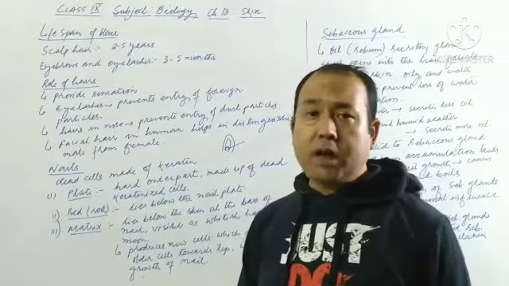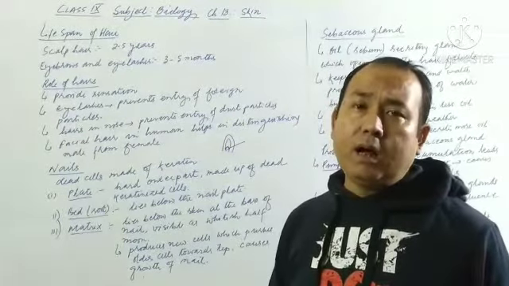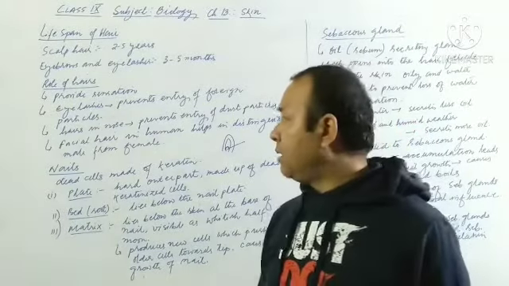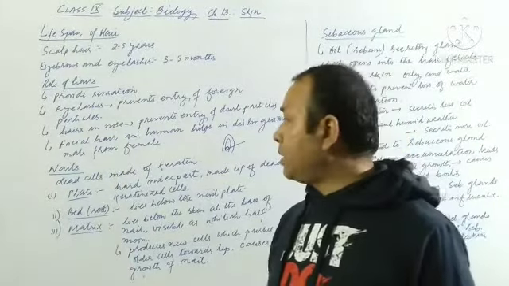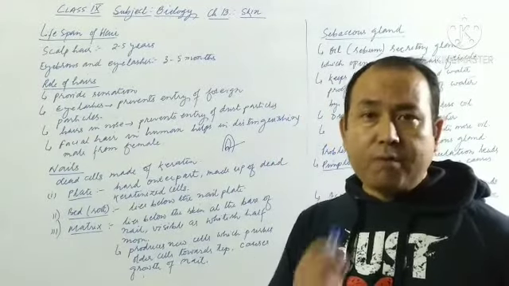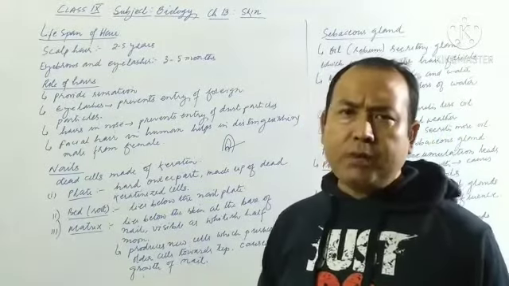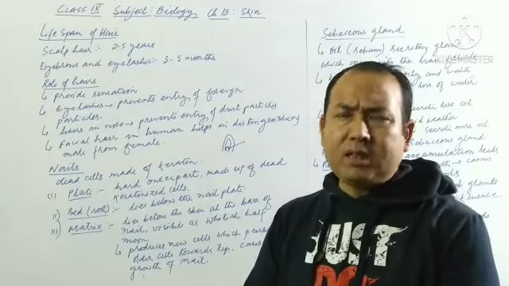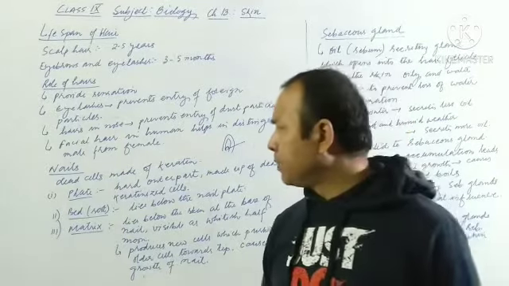And then after that comes the eyelashes. Eyelashes, which are present along the rim of the eyelid, prevent the entry of insects or foreign materials into the eye. Hairs in the nose prevent the entry of dust particles. And then facial hair, in human beings in particular, helps in distinguishing the male from the female, that is, helps in sexual dimorphism. What is sexual dimorphism? It is the phenomenon by which, by the external appearance, the male and female can be easily distinguished.